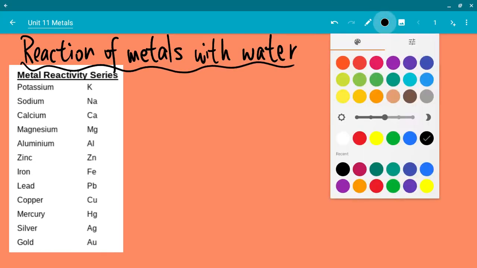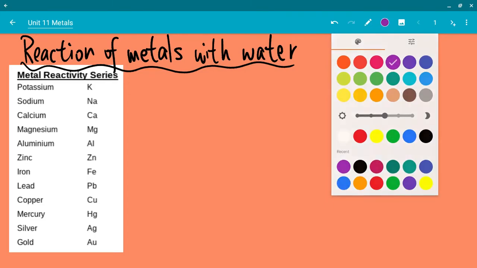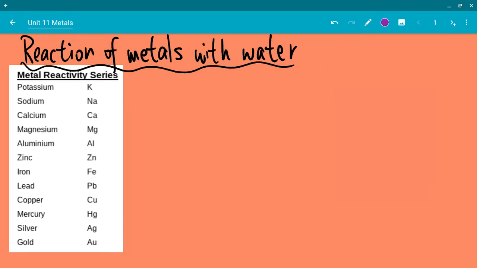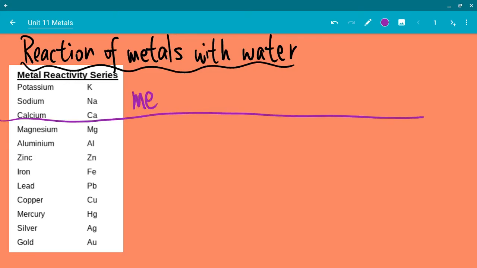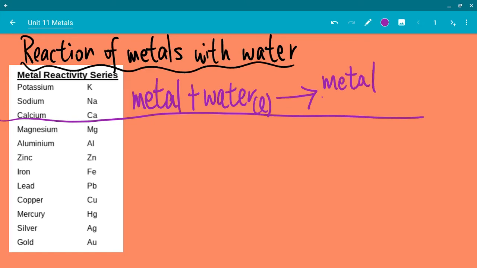The first group of metals, let's use purple: it was potassium, sodium, and of course calcium joined the party today. I'll just write down the word equation. Metal plus water, which is in liquid state, you would get metal hydroxide plus hydrogen. Don't forget about hydrogen.